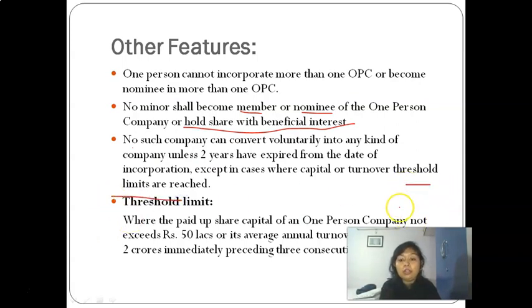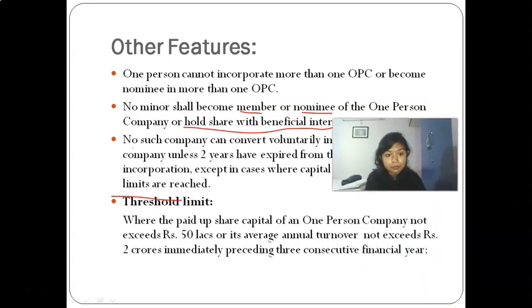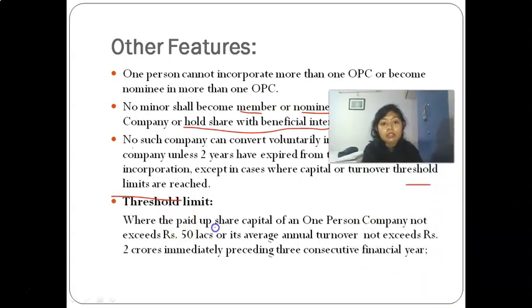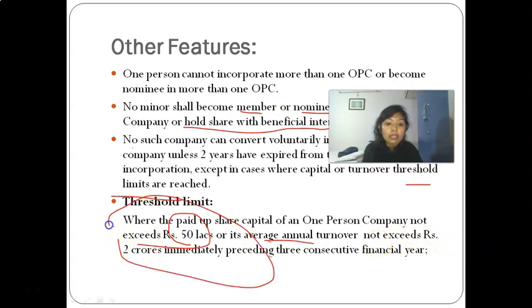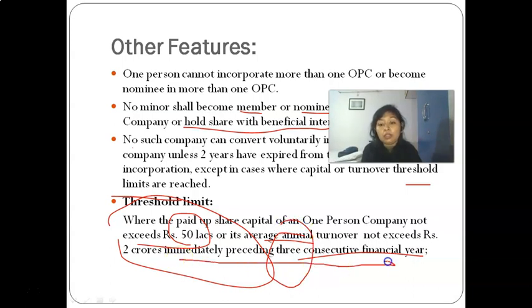What is the threshold limit? I have written it here. Paid up capital of the OPC should not exceed at any time beyond 50 lakhs, or average annual turnover shall not exceed 2 crores in the immediately preceding 3 consecutive years. Okay. Immediately preceding 3 consecutive years, these things should not be exceeded.